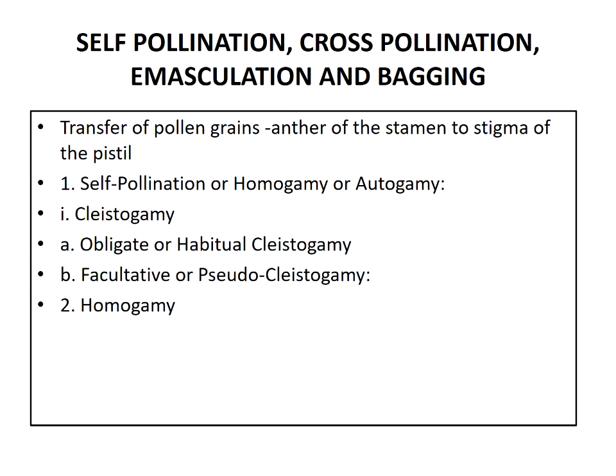Next, the second one is homogamy. When anthers and stigmas become mature almost at the same time, self-pollination takes place, and this condition is called homogamy.